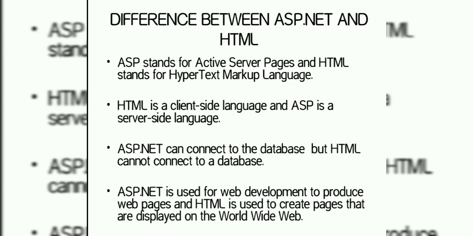Let's see the difference between HTML and ASP.NET. ASP stands for Active Server Page. It is a server-side language and it can be connected to the database. ASP.NET is used to develop web pages, whereas HTML stands for Hypertext Markup Language and it is a client-side language, but it cannot be connected to a database. It creates pages that are displayed on the World Wide Web.